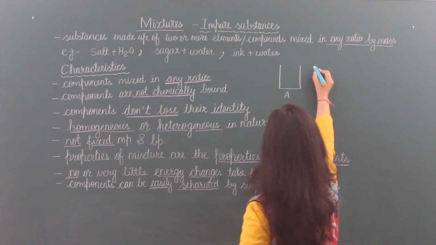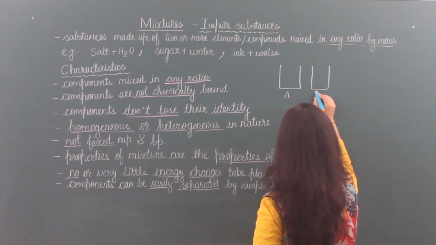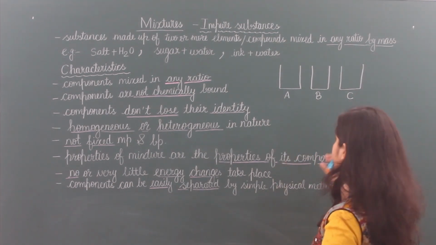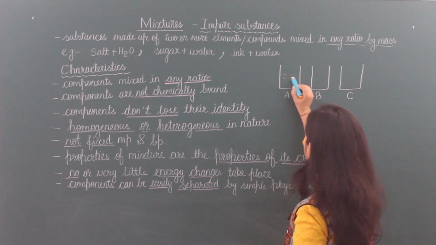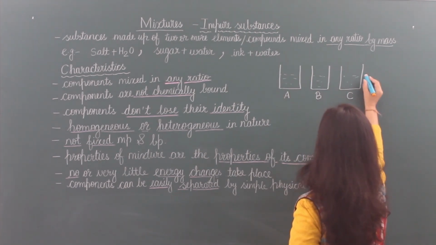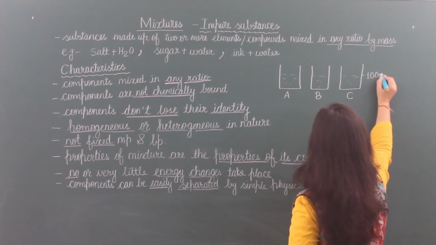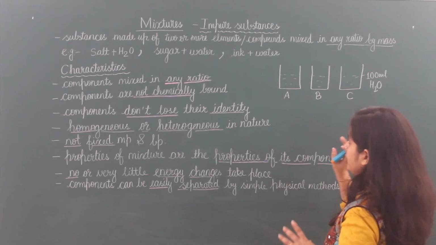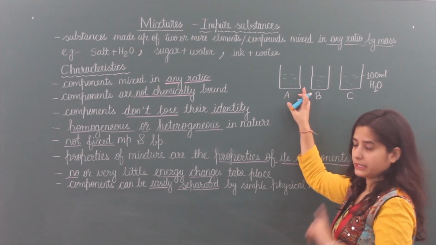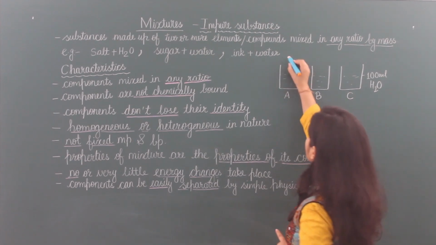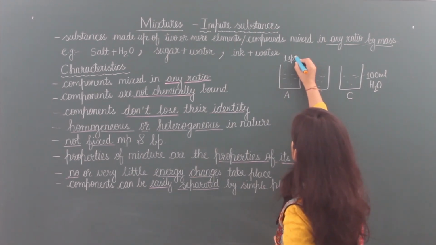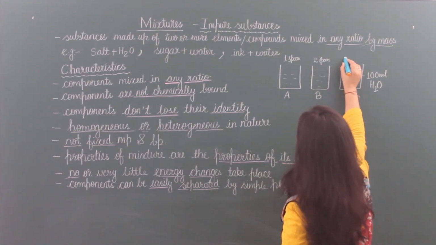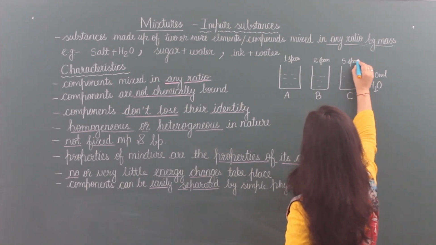This is container A, this is container B, and this is container C. I am taking here 3 containers and in every container putting 100 ml water. Now in container A I will put 1 spoon salt, in container B 2 spoons, and in container C 5 spoons salt.